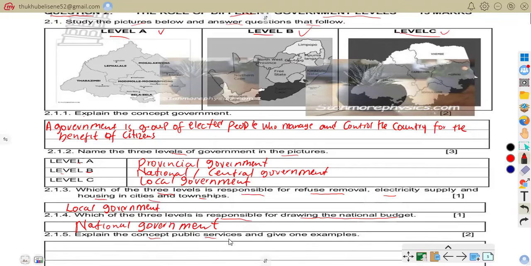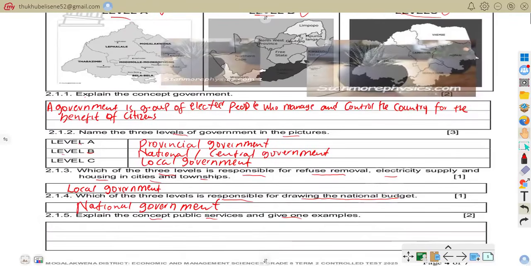Explain the concept of public service and give one example. Public services are services provided by government to meet people's needs.